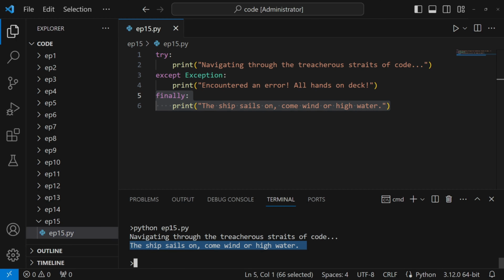Using else and finally enhances the clarity and reliability of our Python scripts. It's like having a well-drawn map and a trusty compass. They guide us through the unknowns of error handling with precision and assurance.